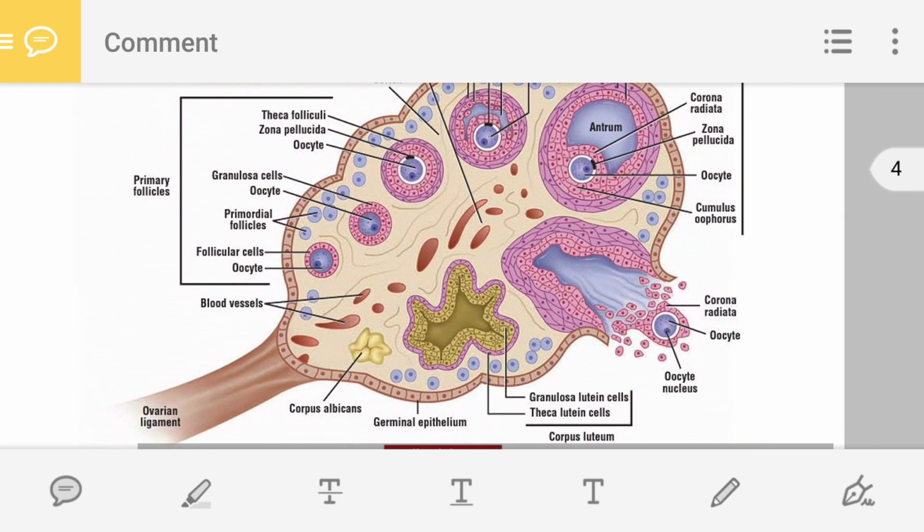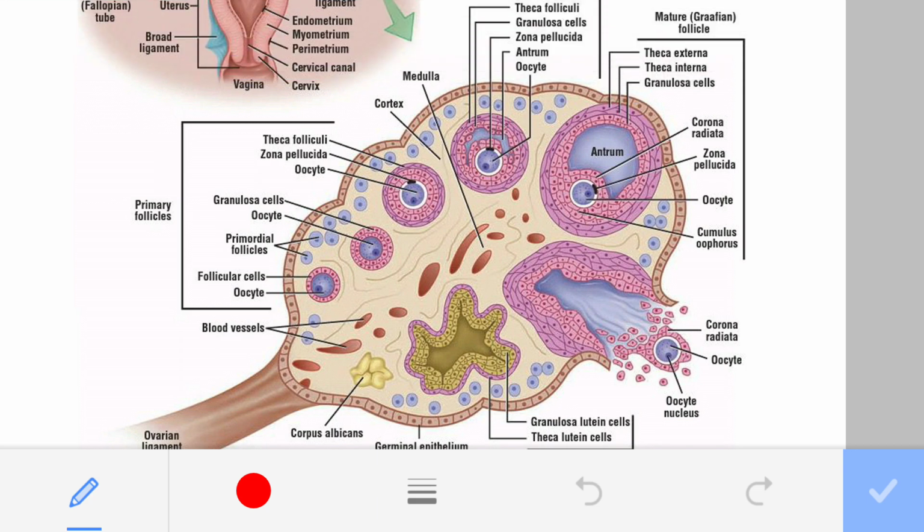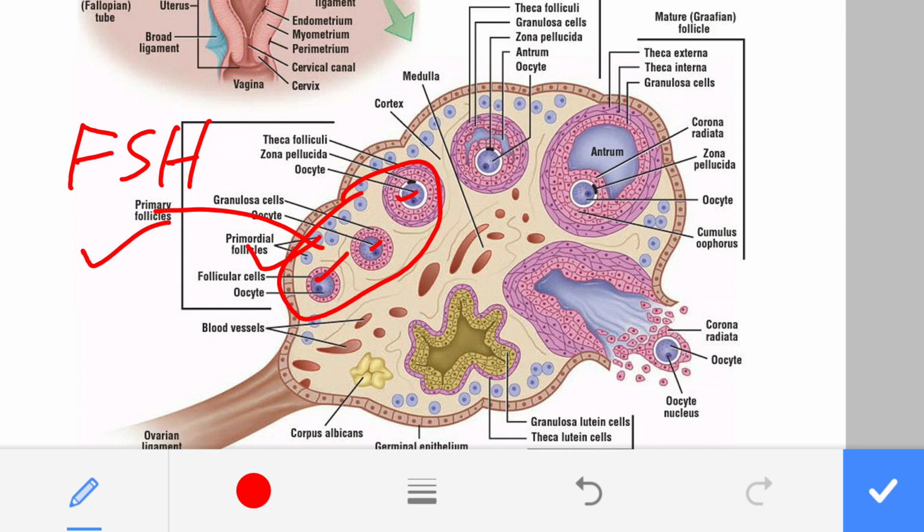As you can see here, one ovary is shown to you, and these are the primordial follicles. We know that due to the effect of the hormone FSH, the primordial follicle develops into the primary follicle. These are the primary follicles.